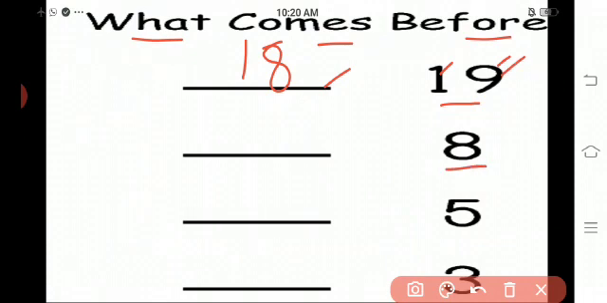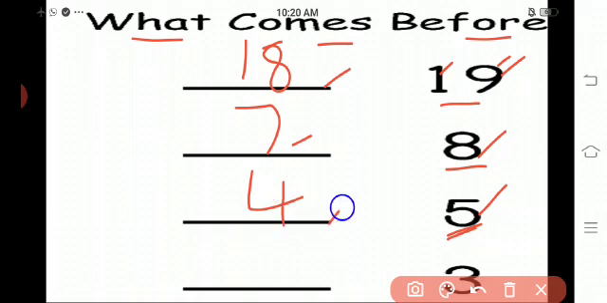What comes before 8? 7, 8. See the next number. What number is this? 5. What comes before 5? 4, 5. Okay, see the next number. What number is this? 3. What comes before 3? 2, 3. Okay, do you understand, children?